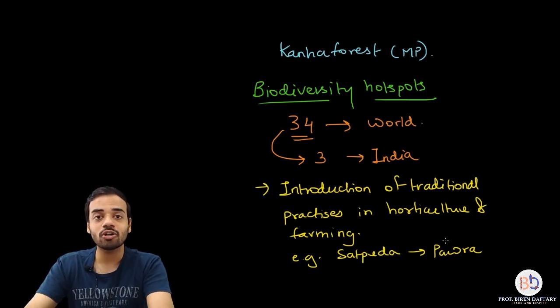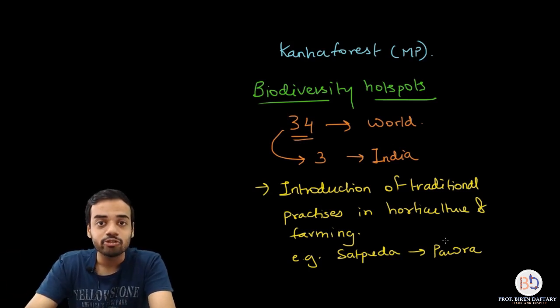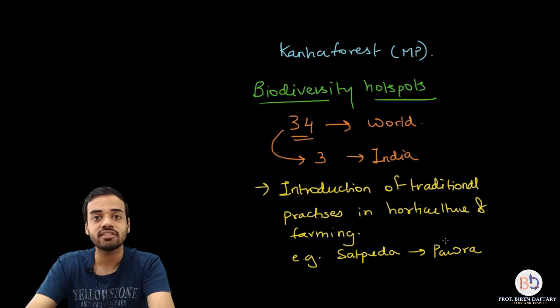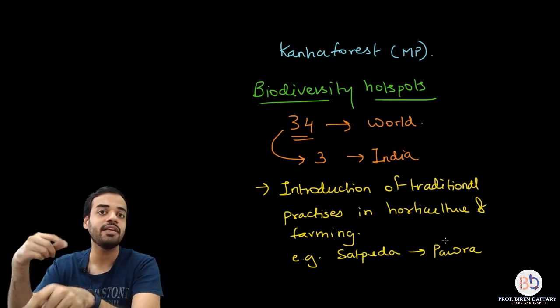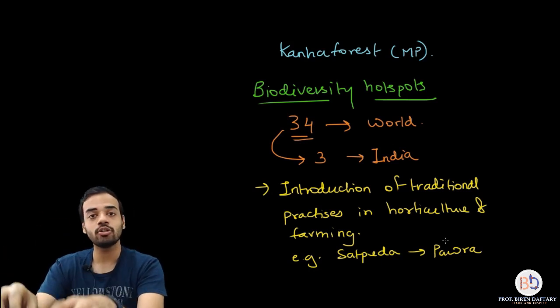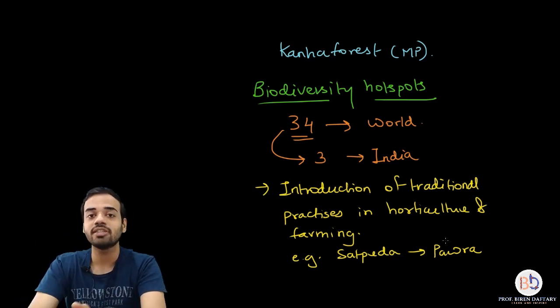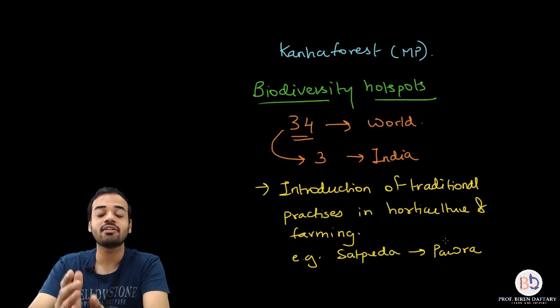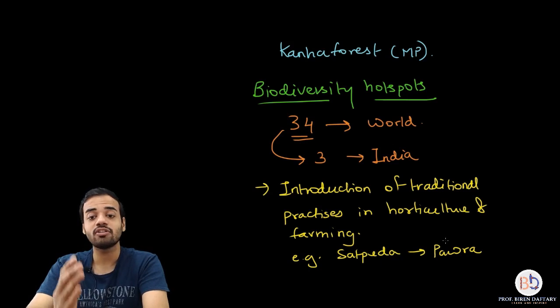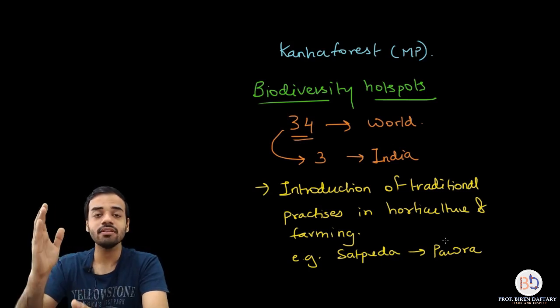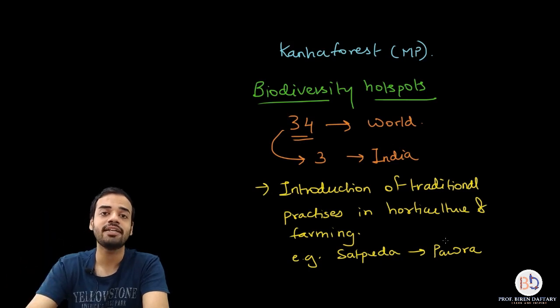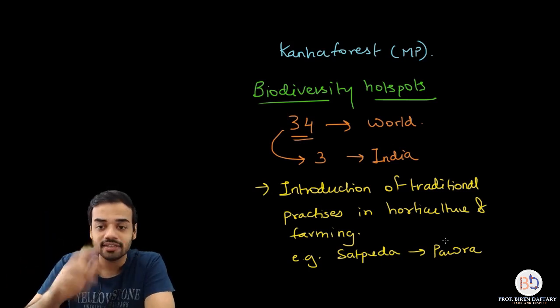So by doing that, what are they doing? They are preserving those crops, right? They are preserving those species. So what is that? That is in situ conservation. It is happening only in that Satpura area. It is not happening outside somewhere. It is not that those crops are taken and they are grown in some other region. No. So that is another example of in situ conservation, that is introduction of traditional practices. So all the varieties of crops, they need to be grown in their local habitat so that all of them are preserved. Is that clear?